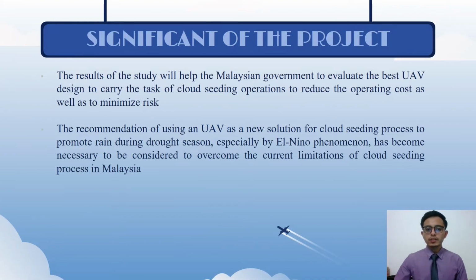So this is the significance of the project. The results of the study will help the Malaysian government to evaluate the best UAV design to carry the task of cloud seeding operations to reduce the operating costs as well as to minimize risk. The recommendations of using an UAV as new solution for cloud seeding process to promote rain during drought season, especially by El Nino phenomena, has become necessary to be considered to overcome the current limitations of cloud seeding process in Malaysia.